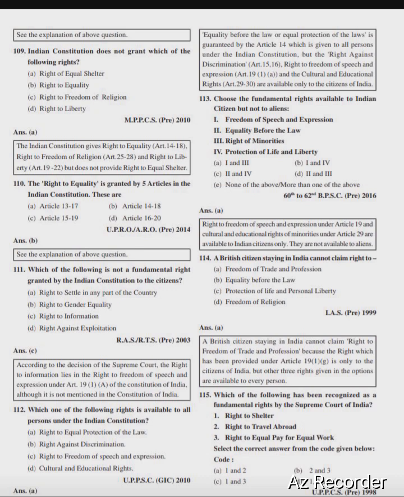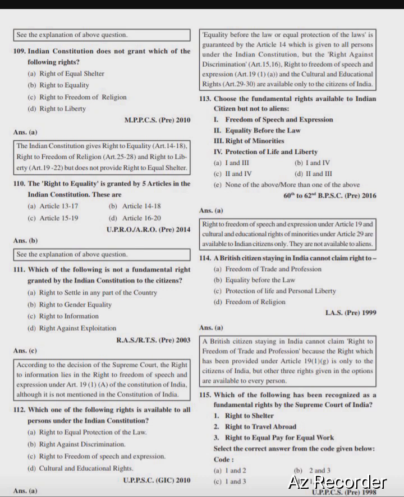Next, which of the following is not a fundamental right granted by the Indian Constitution to the citizen? Right to settle in any portion of the country, right to gender equality, right to information, right against exploitation. Right option is option number C, right to information.